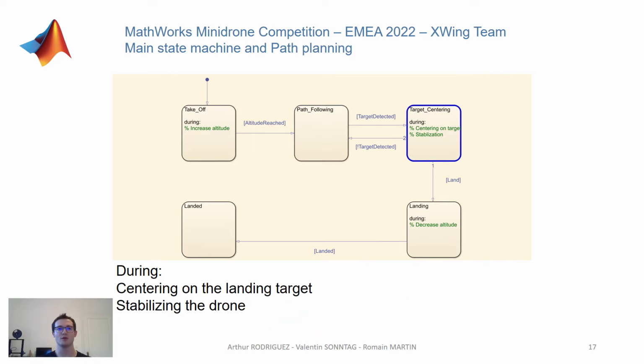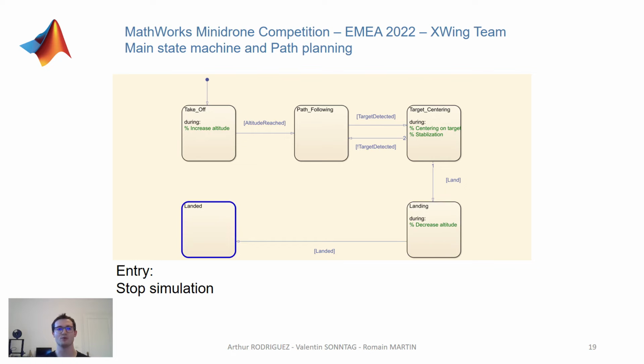Once the landing target is detected, the drone centers on the landing target and stabilizes itself. Once centered on the target and stabilized, the drone starts its landing phase. When the drone has landed, the simulation is stopped.